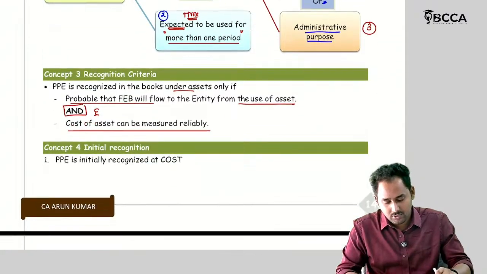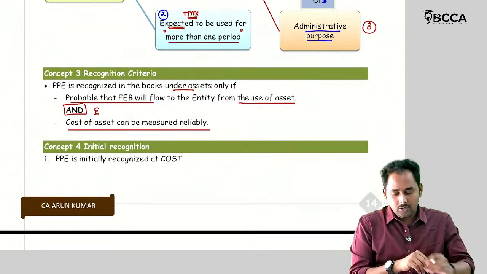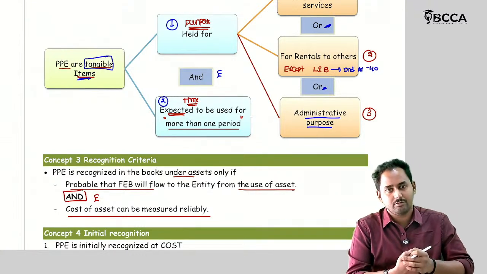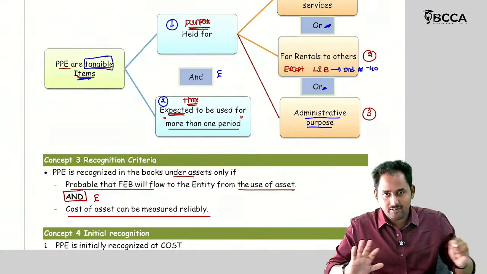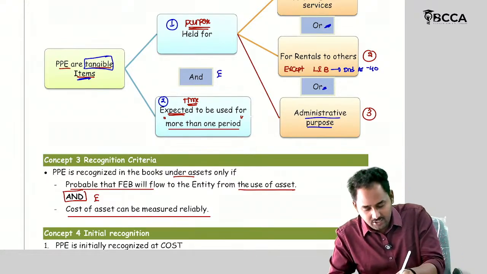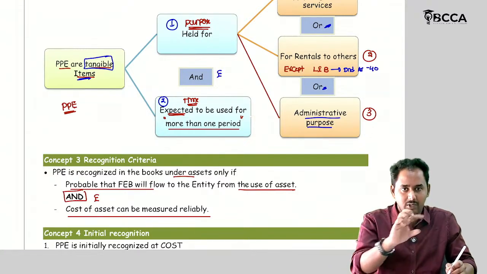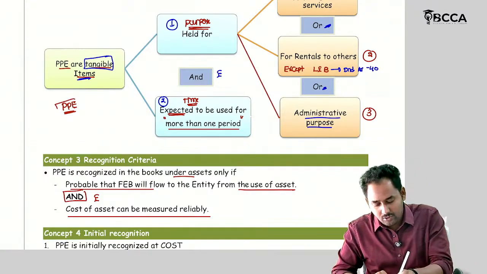Super. So if both conditions are satisfied, then I want to record it in my books. At what amount? So I have decided that I want to classify the asset under PPE, so I can use the ledger account PPE. Then can I record it in books?